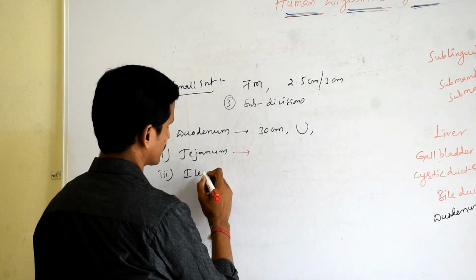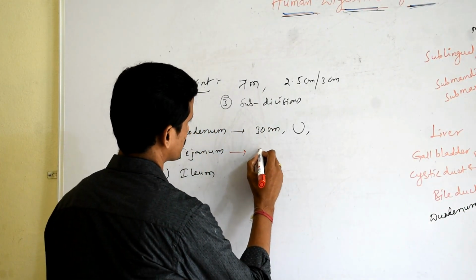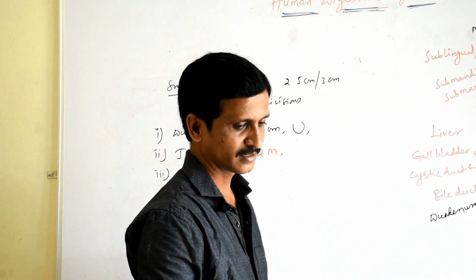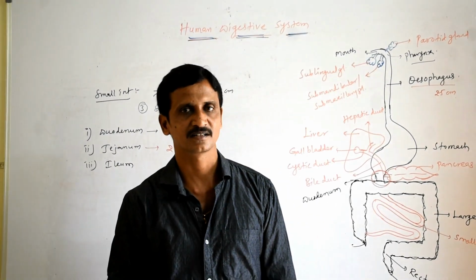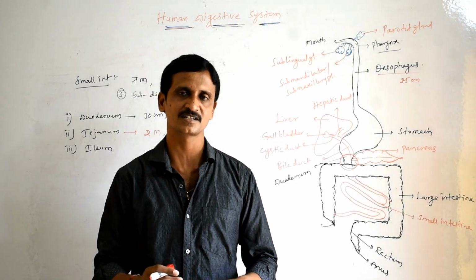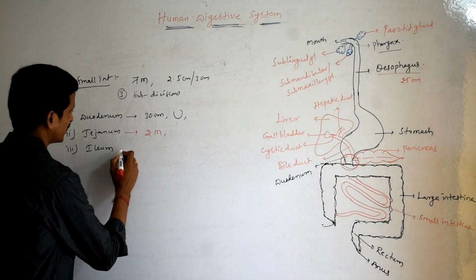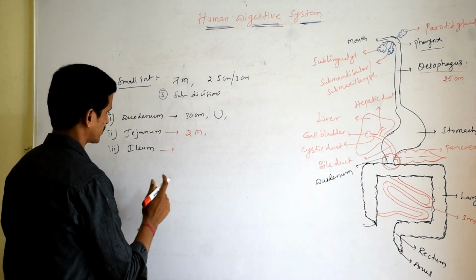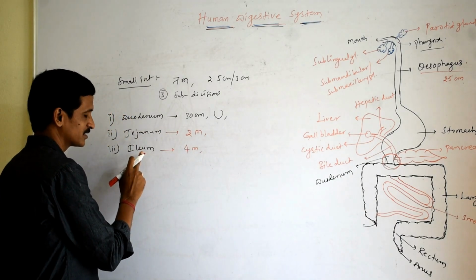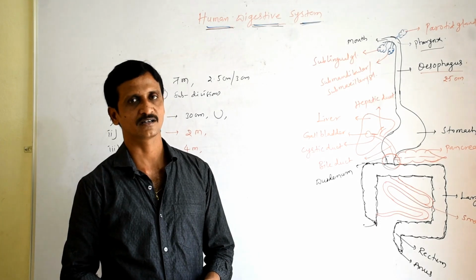Then jejunum is the middle coiled portion of this small intestine, approximately 2 meters in length, and it is the area where maximum digestion is observed, because it possesses the intestinal glands which secrete a large number of enzymes that help in the process of digestion. Then ileum is the last coiled part of the small intestine, approximately 4 meters in length, and this is the area where maximum absorption of the digested food is seen.